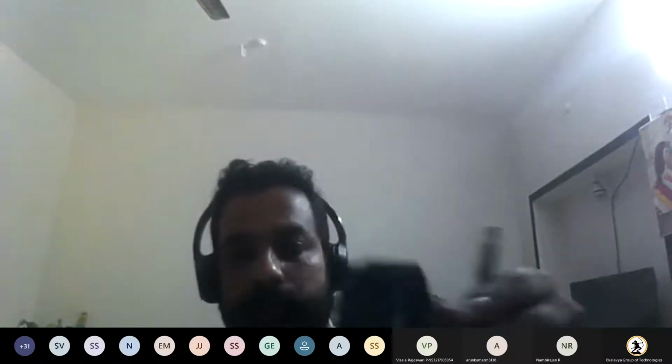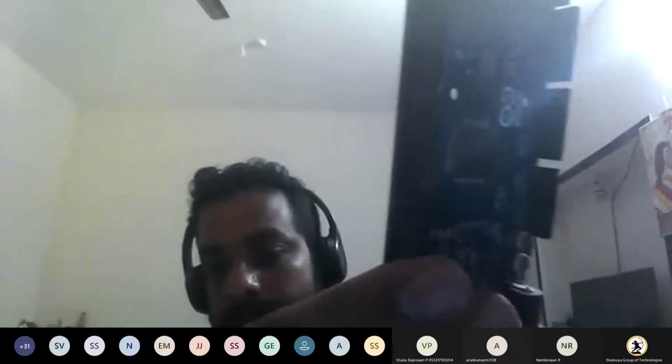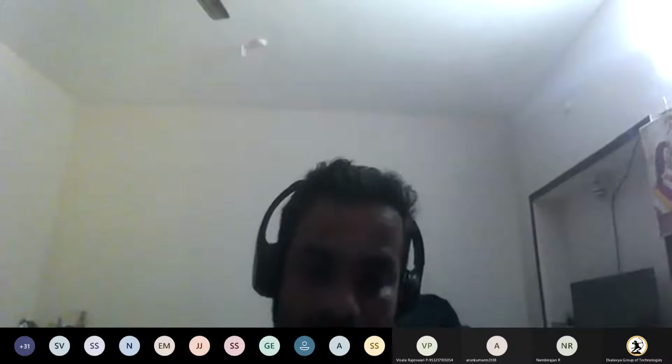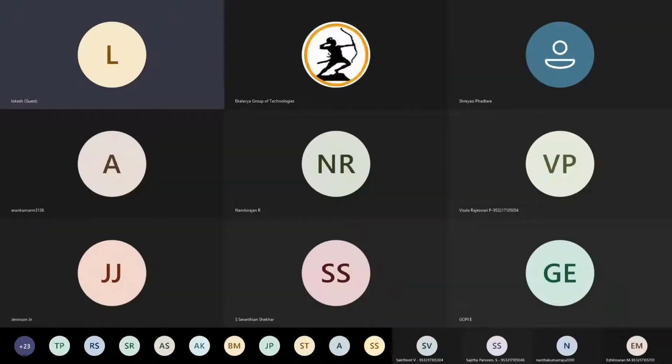Next, this is the Arduino Uno, and this is the Arduino Mega. So like that, we have different Arduinos. We will discuss the Arduino Uno.